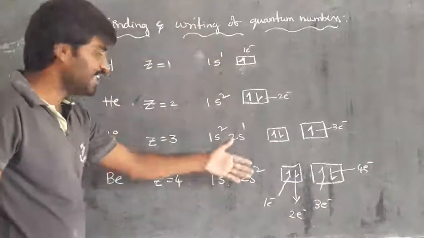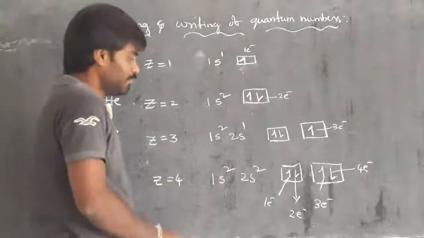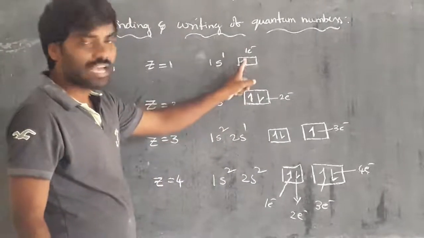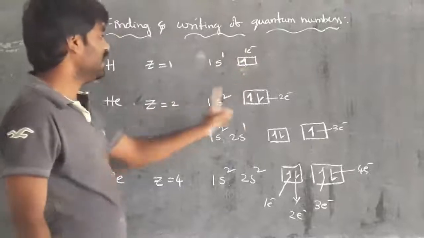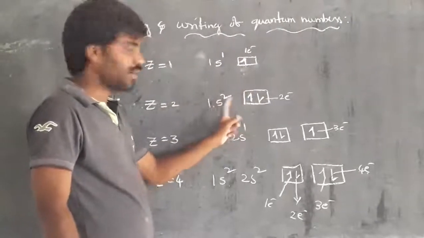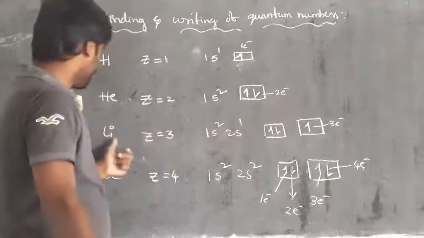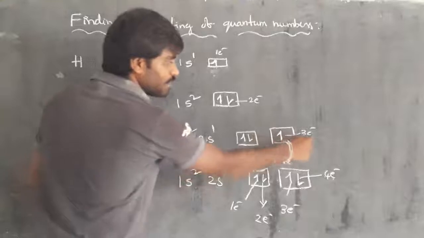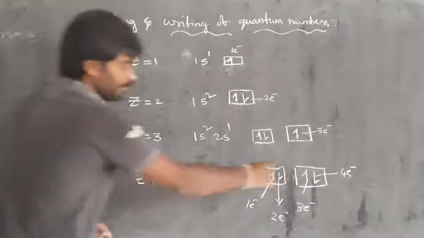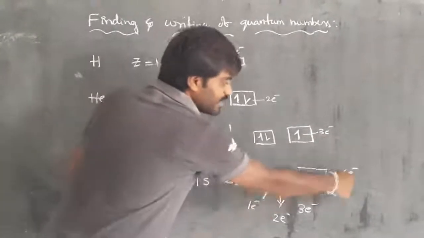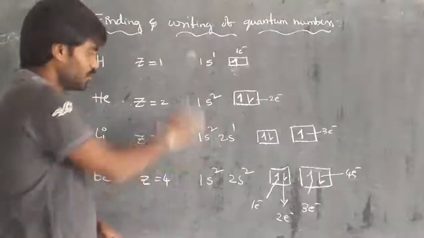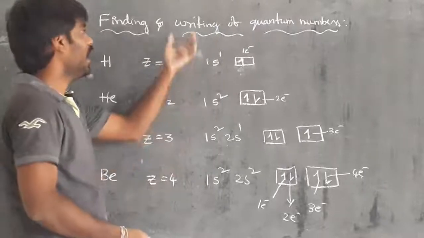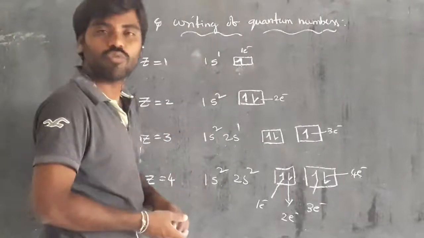Then we are finding the electrons. So simply, hydrogen has an electron with clockwise, that is first. In helium, the same 1s orbital with anti-clockwise, that is second. Then for lithium, the third electron is in 2s, clockwise. And in beryllium, the same 2s with anti-clockwise, that is the fourth electron. Right? So this is the clarity about finding or selecting electrons. And based on that, we can write the quantum numbers.